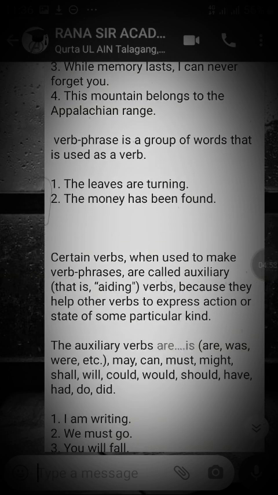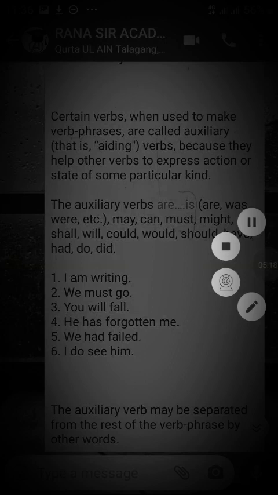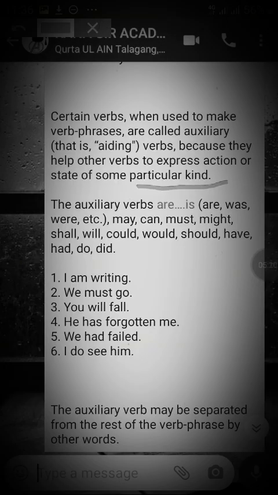Let's see further. Certain verbs, when used to make a verb phrase, are called auxiliary verbs. They are like aiding or helping the rest of the verbs in a sentence, because they help other verbs to express action or state of a particular kind.